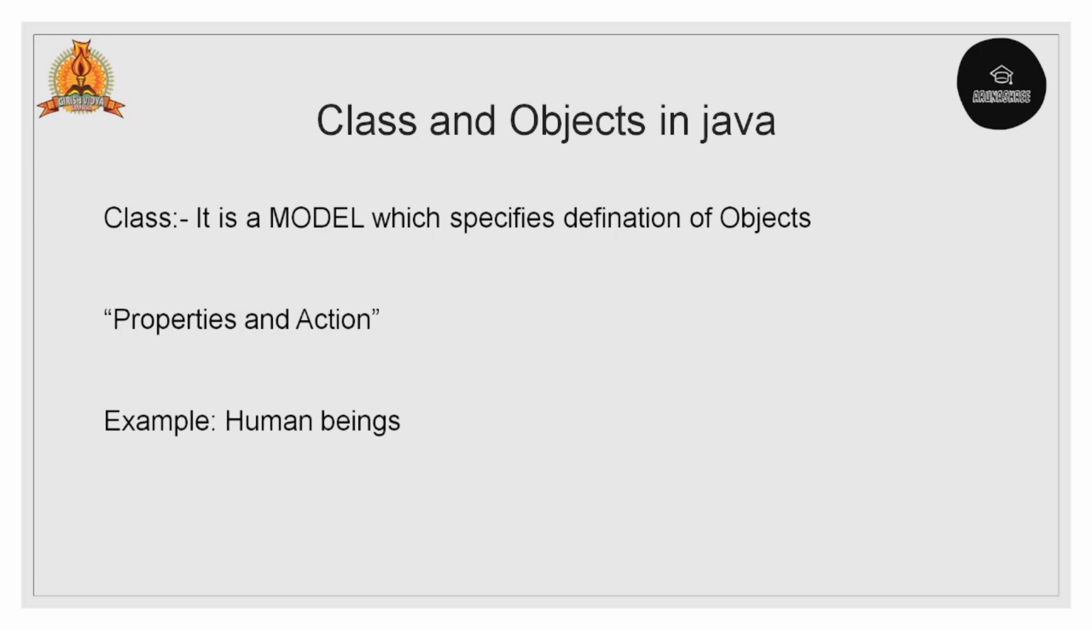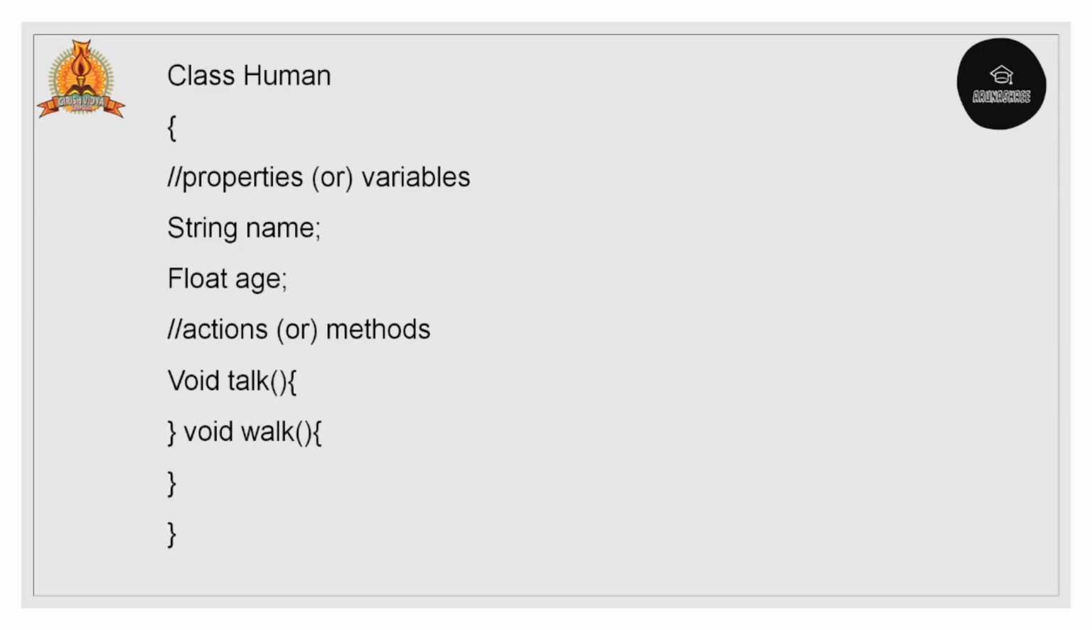For example, human beings. What are all the properties they have? A human being has a name, age, qualification. Actions are like walking, talking, eating, running. Then only it belongs to a human being, right? Properties are nothing but variables. We can call the properties variables, state, data, like that. Actions are also nothing but methods, behavior, like that.